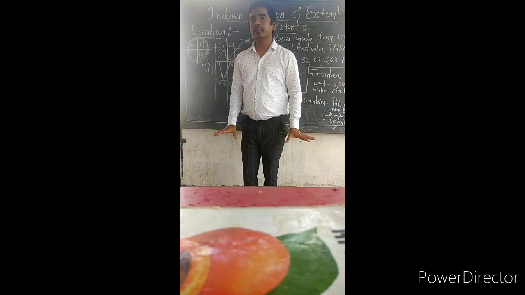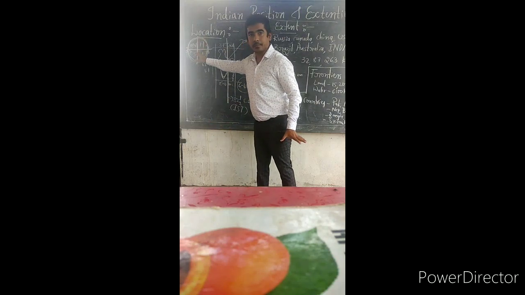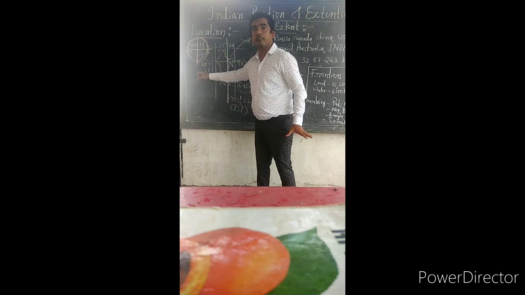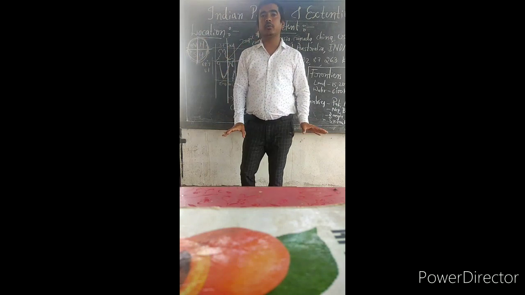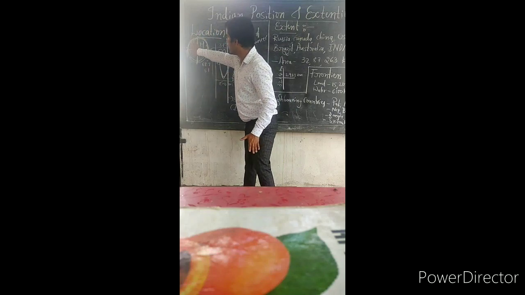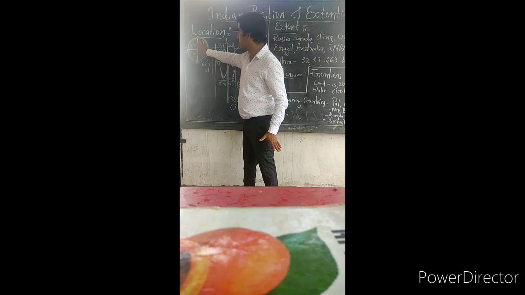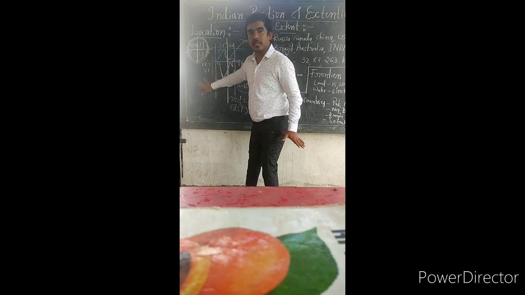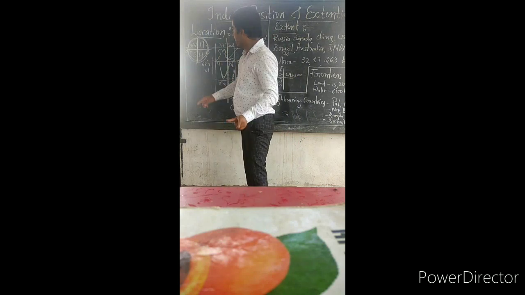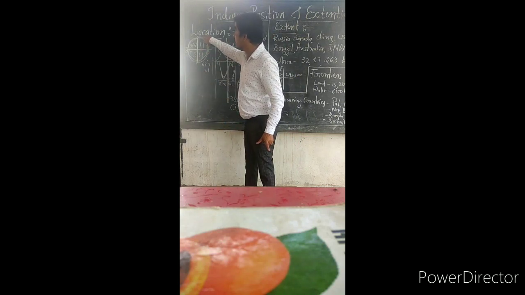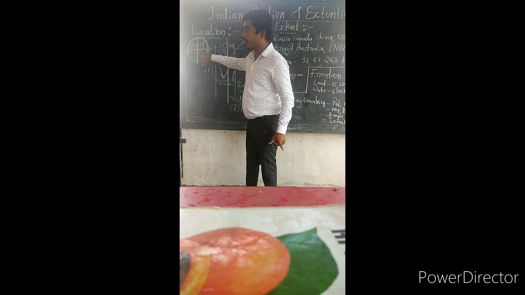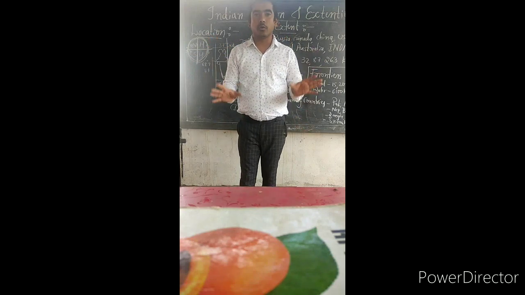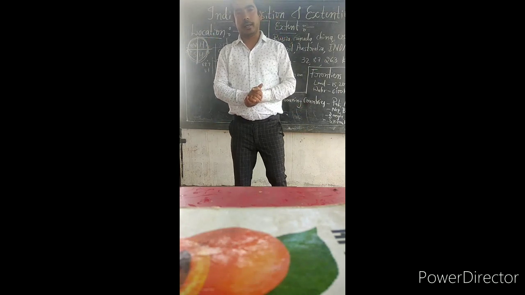In the same manner, there is a prime meridian. Can you see this vertical line here? Yes, this is called a prime meridian, which divides the earth again into two parts. This is the western hemisphere and this is the eastern hemisphere. Now, India is located in the northeastern hemisphere. So this is the location of India.